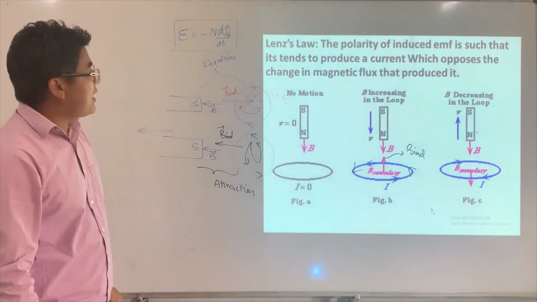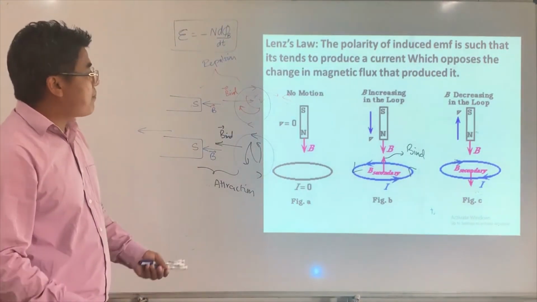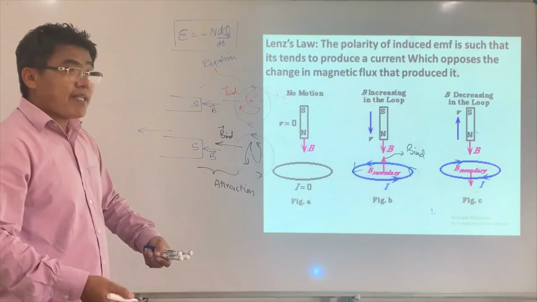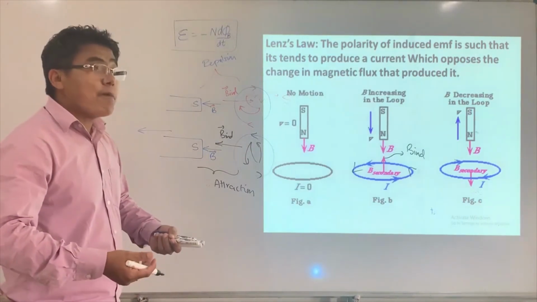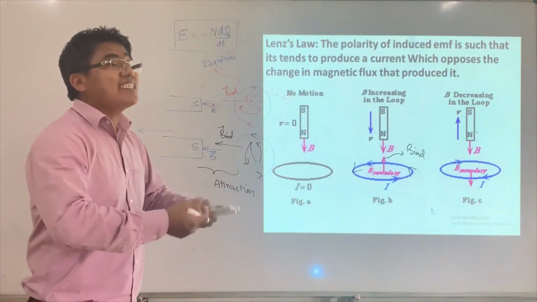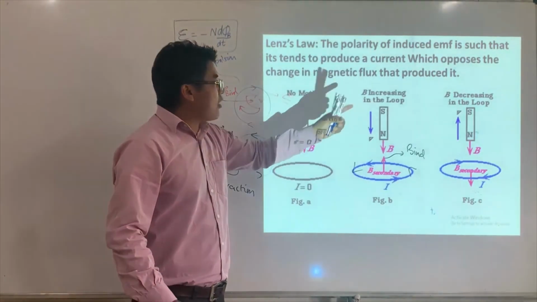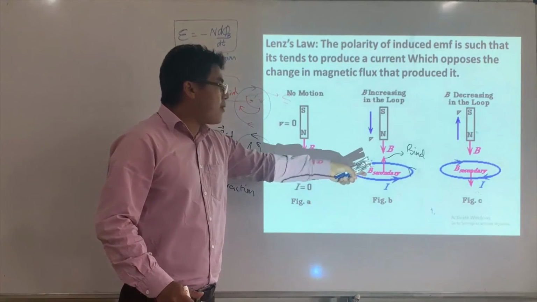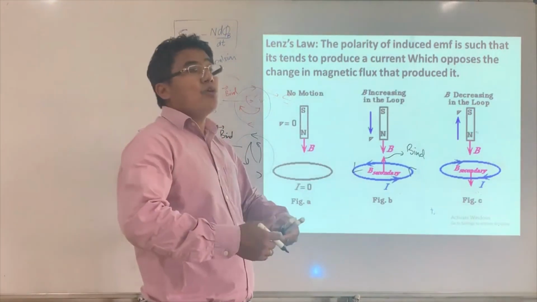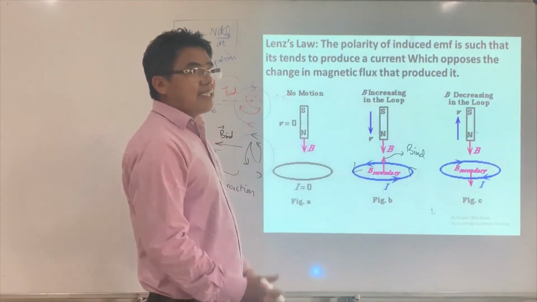So B is increasing in the loop. If B is increasing in the loop, the magnetic field produced by the loop tries to decrease the increasing magnetic flux.